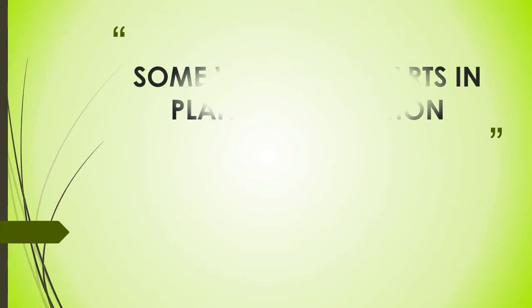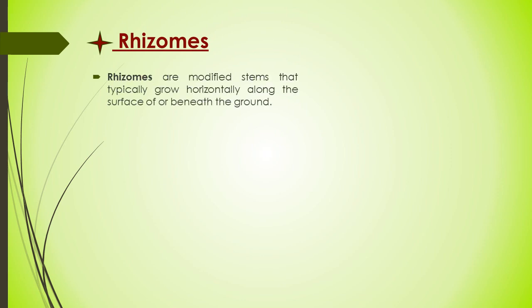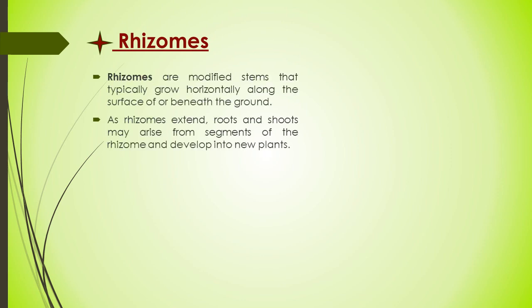Some vegetative parts by which plant propagation is possible, we will discuss at first. So let's start. You should know some vegetative parts of the plants, like rhizome, which can be easily used for many species of multiplication vegetatively. Vegetative propagation may occur naturally through the development of rhizome.